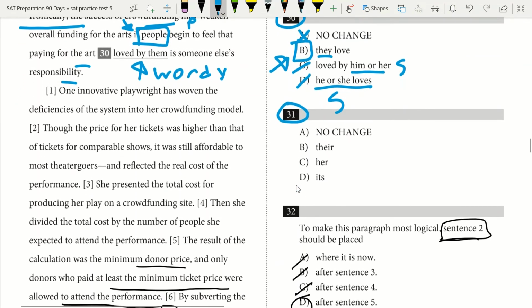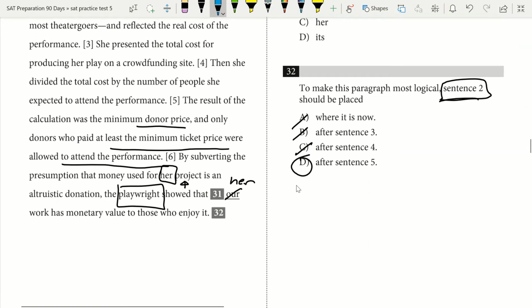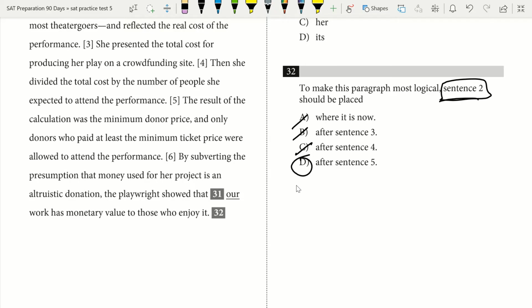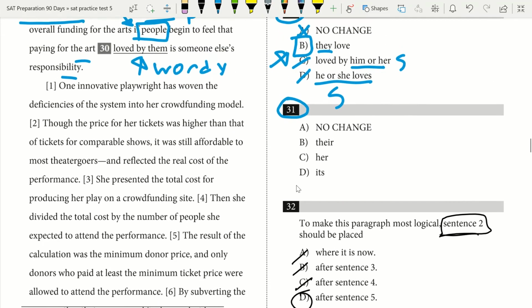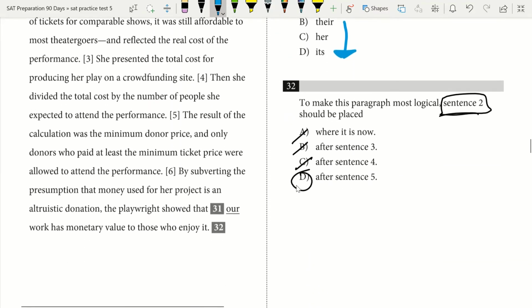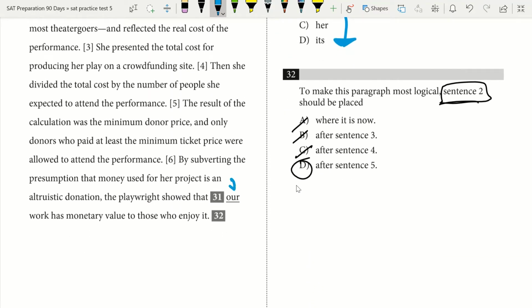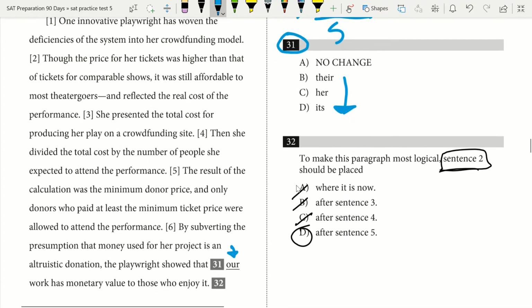Okay, next up is 31. I'm just going to skip down to where it is, and I'm going to show you what I look for here. One thing I immediately see with 31 is I have their, her, and its. I know that those are pretty much all here testing me on pronouns. If I see their, her, its, I'm assuming no change would obviously be another pronoun as well, which I see it is: it's are. So I know that this is testing me on my use of pronouns.